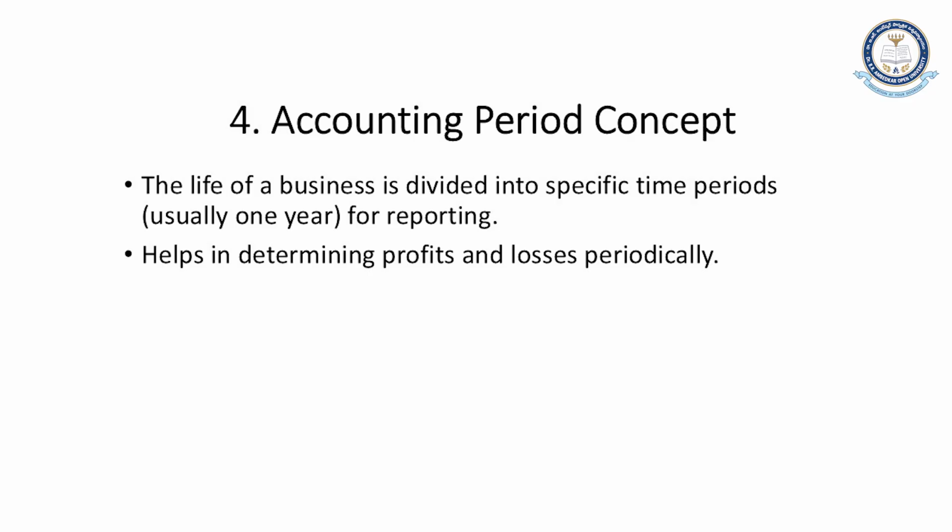So the whole life of the business is divided into specific time periods, and mainly one financial year is calculated. At the end of a particular financial period, the profits and losses are calculated. This financial period we can say is from January to December or from April to March.